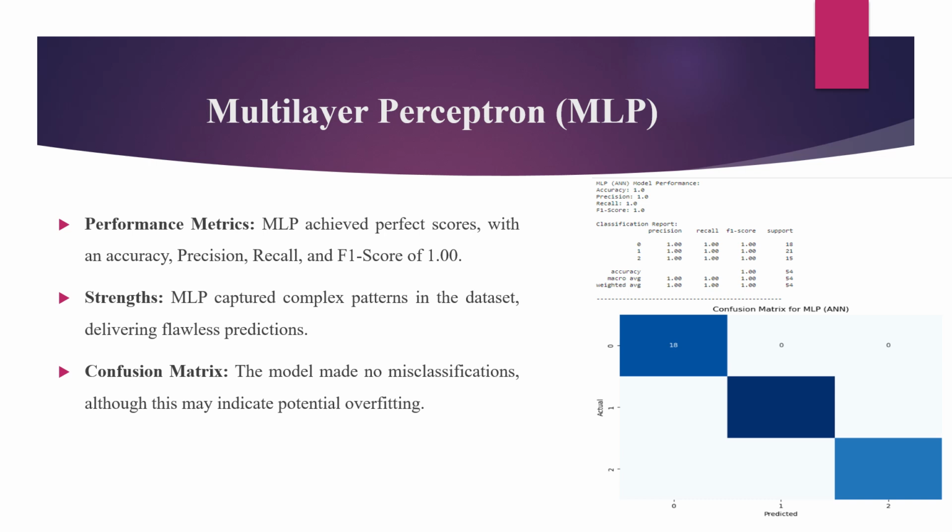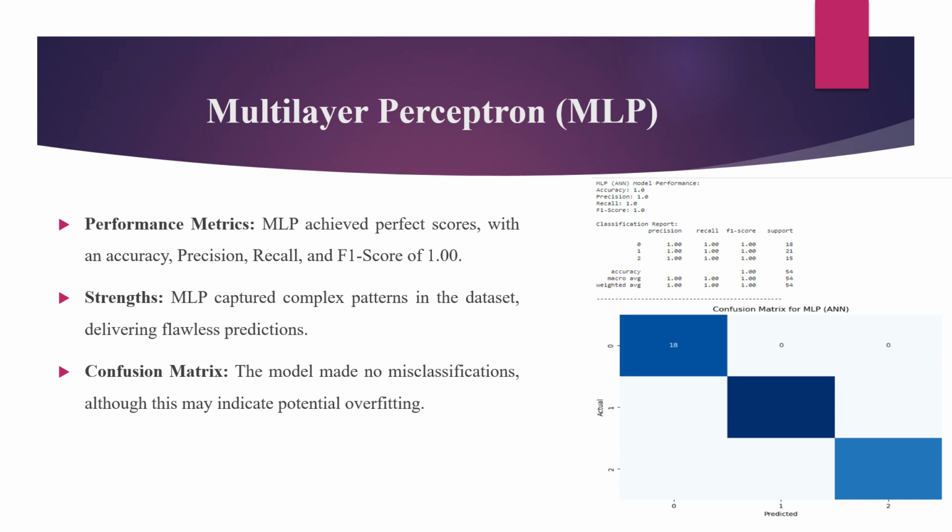The MLP achieved perfect scores across all metrics, with an accuracy, precision, recall, and F1 score of 1. While this might seem like an ideal result, it raises a concern about overfitting, especially given that the model made no misclassifications. MLP is a deep learning model that can capture complex, nonlinear relationships in the data, which is why it performs so well.